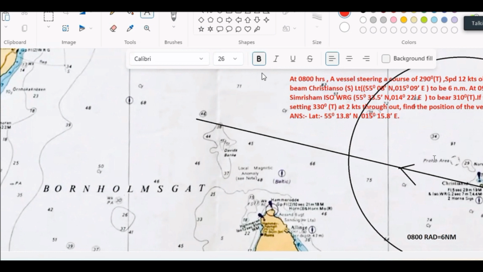We have seen that position 21, 22 not on the center. Yes sir, we will assume and draw. Yes, we are assuming. It is not the vessel. How will it be at the center? It will be in the grounding, better at the center. Then is there any problem, sir?